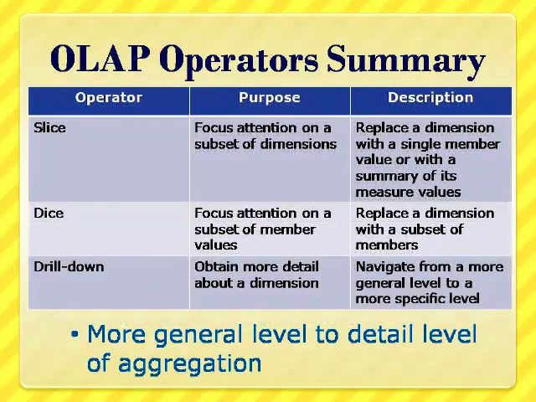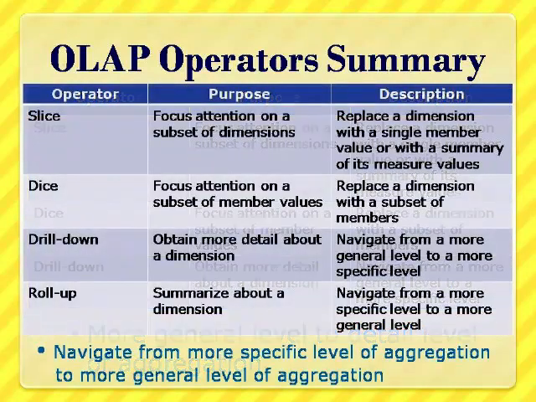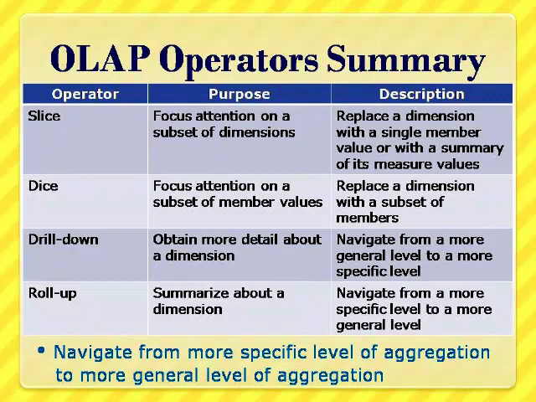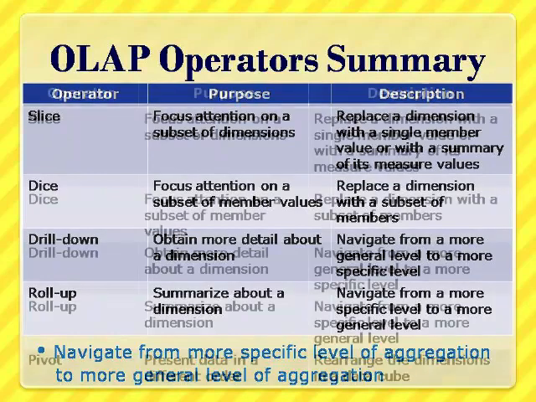The third operator is drill down. The purpose of using drill down operator is to obtain more detail about a dimension. That means you can navigate from a more general level to a more specific level. The next operator is roll up. The purpose of using this roll up operator is to summarize details about a dimension. That means you can navigate from a more specific level to a more general level, which is the reverse process of drill down operation. And the last operator is pivot.